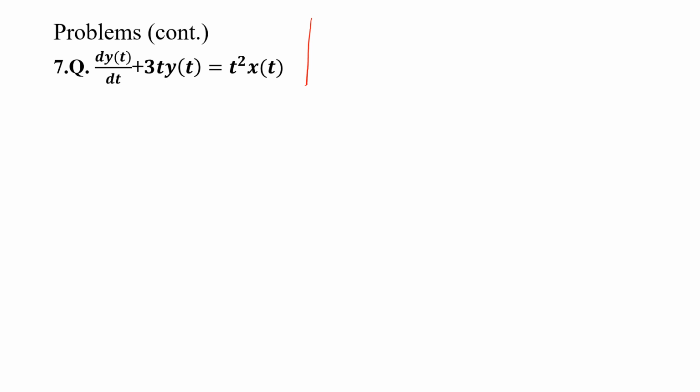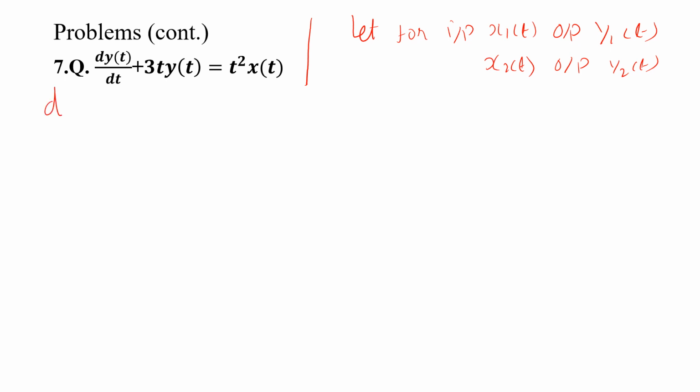So first, let for input x1 of t, output is y1 of t. Similarly, for input x2 of t, output is y2 of t. I will start with the equation for input x1, output y1, and multiply by a1.